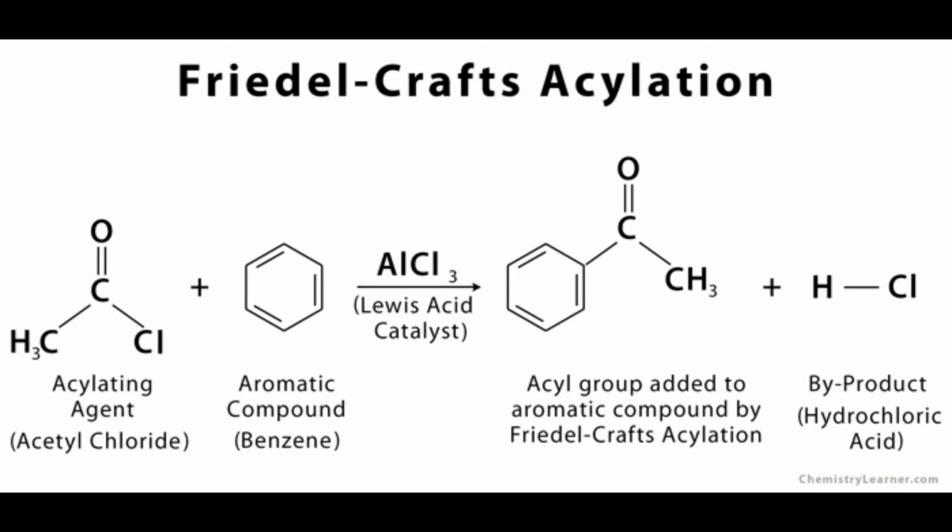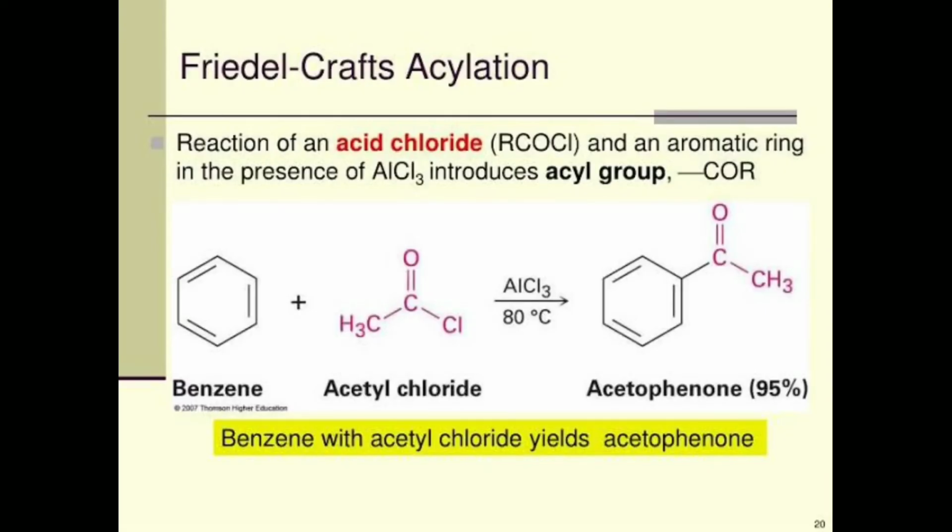In this reaction, the acyl group is a carbonyl group with an alkyl group attached to the carbonyl carbon, and acyl chloride is an acyl group bonded to a chlorine atom. Benzene or its derivative is treated with acyl chloride in presence of anhydrous aluminum chloride.